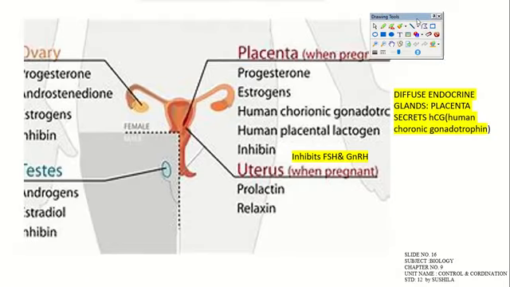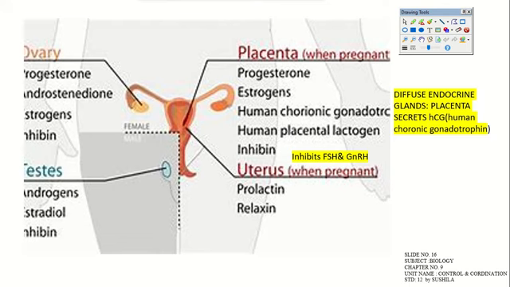condition of the female body. What happens in the ovary normally, and in the placenta when the woman is pregnant? The ovary will produce progesterone, aldosterone, endosterone, and estrogen, inhibin also. While in the placenta, when the woman is pregnant, progesterone, estrogen, human chorionic gonadotropin, and inhibin.